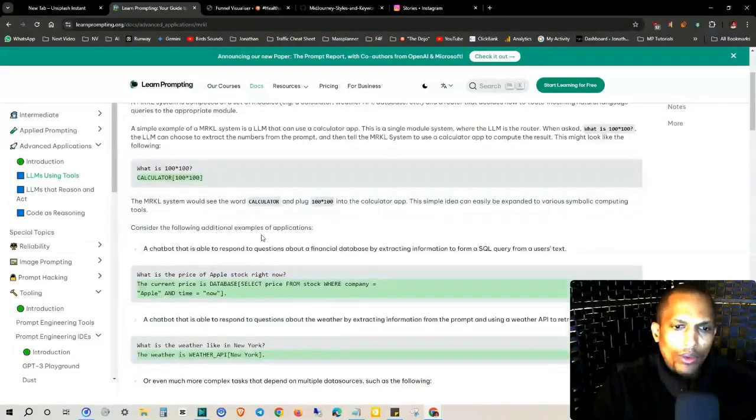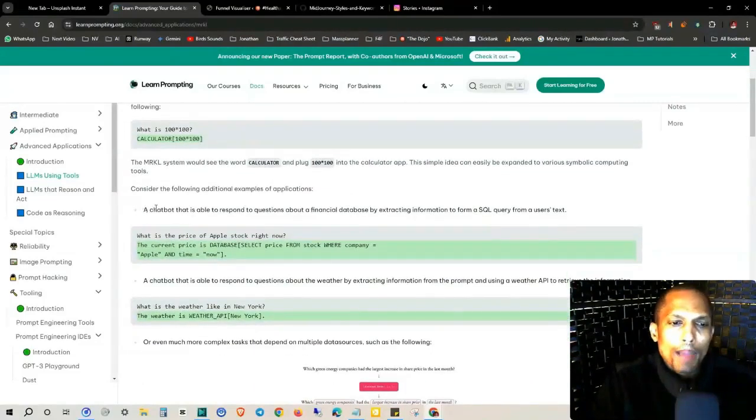So consider the following additional examples of application. A chatbot that is able to respond to questions about a financial database by extracting information to form a SQL query from a user's text. What is the price of Apple stock right now? The current price is database, select price from stock where company equal Apple and time equal now.